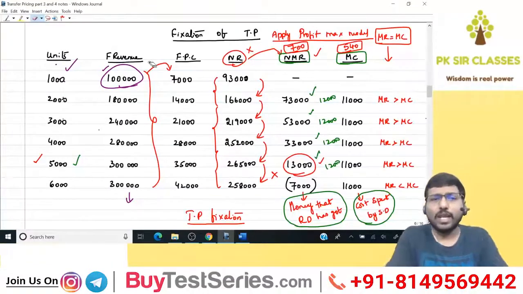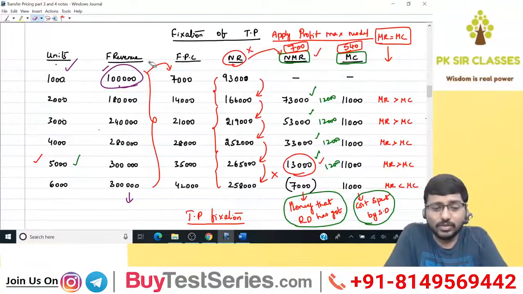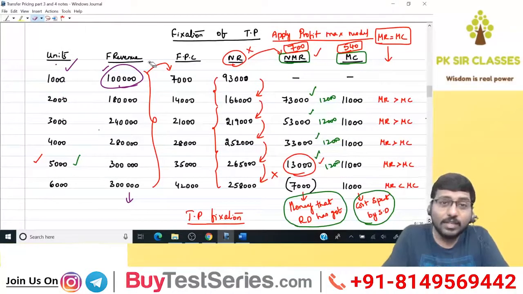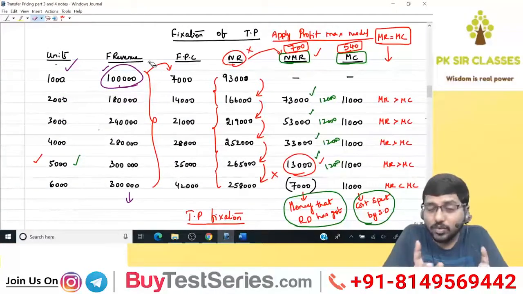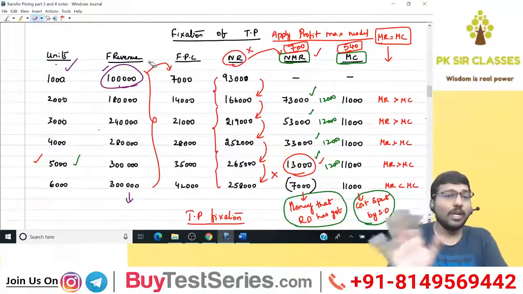So what are the columns we had? We have the units column, then we took the final revenue of the receiving division. From that we reduced further processing cost. We got net revenue. With net revenue, I cannot take any decision, because I told you one important concept: whenever you want to take a decision, you need to take it based on the marginal concept only. You cannot take a decision based on totals. In totality, you cannot take a decision.